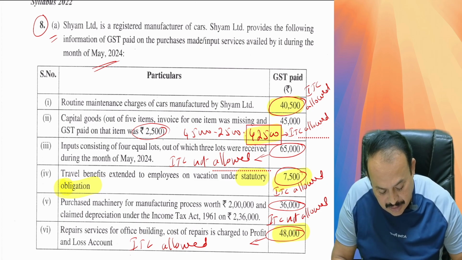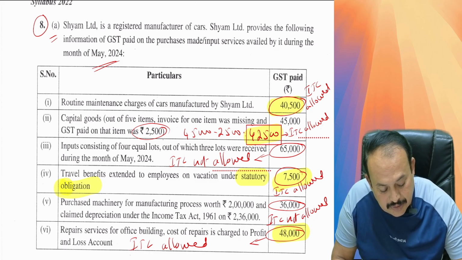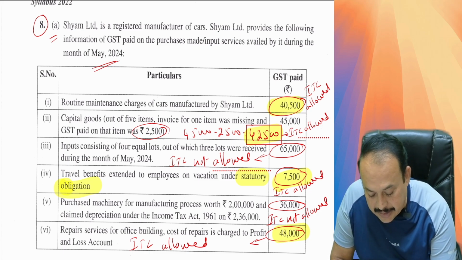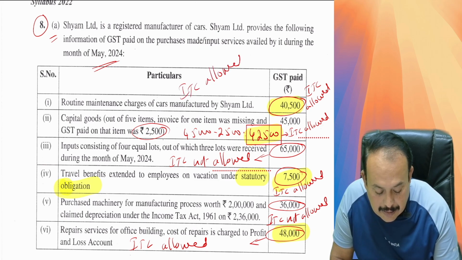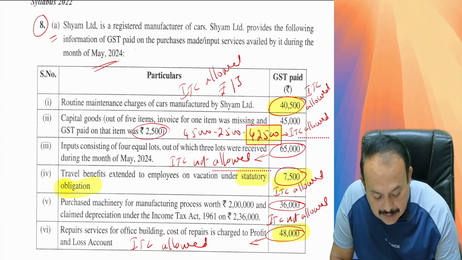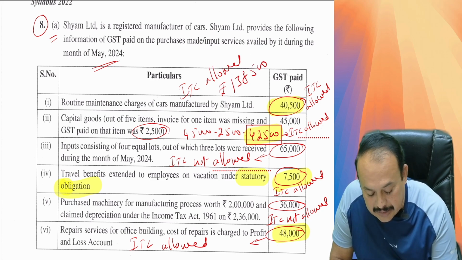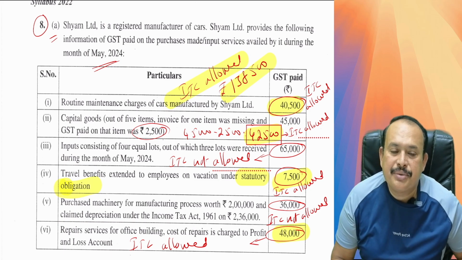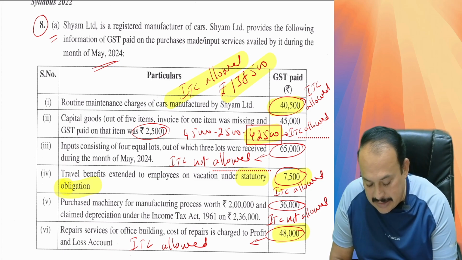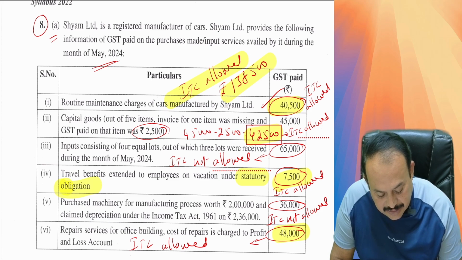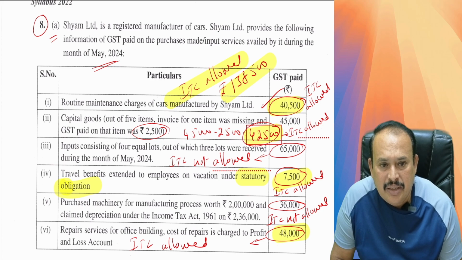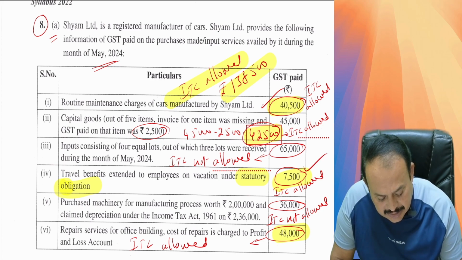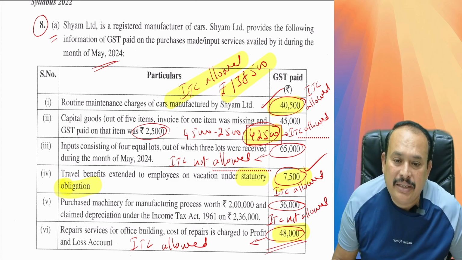Thereafter the 48,000. Totally ITC allowed here is, sorry, ITC allowed rupees 1,38,500 is the answer for the given case. So ITC allowed here: this 40,500 plus 42,500 out of 45,000, thereafter 7,500, thereafter the 48,000. Together 1,38,500. Is it clear?